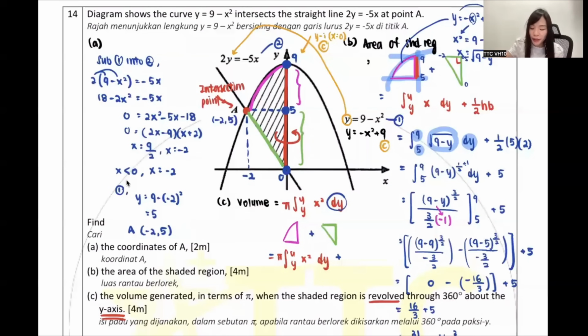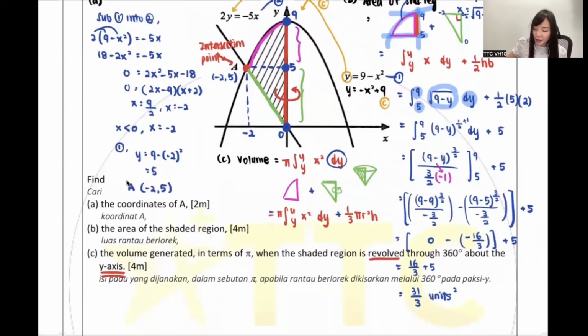Why should I use cone? Because this green one, if you turn it around the y-axis, it will become this shape. You all see the one I drew? So isn't that a cone? The cone volume formula, isn't it 1 over 3 pi r square h? Very good, DVN. So now again, I substitute.